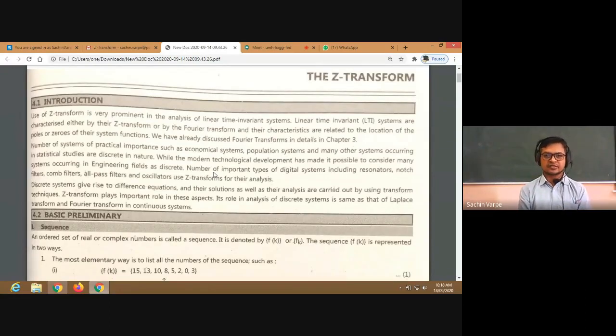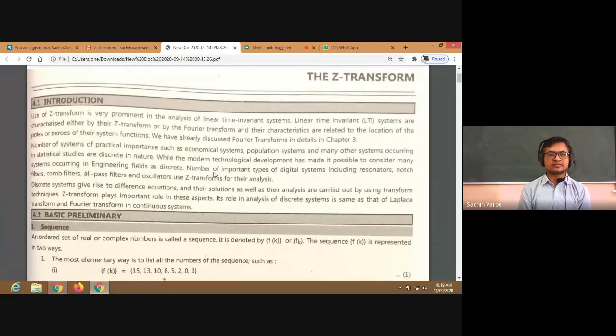Statistical studies are discrete in nature, while modern technological development has made it possible to consider many systems occurring in engineering fields as discrete, isn't it? A number of important types of digital systems including resonators, notch filters, comb filters, all pass filters, and oscillators use the Z transform for their analysis. So that's why the Z transform is very, very important in the ENTC engineering field, isn't it?